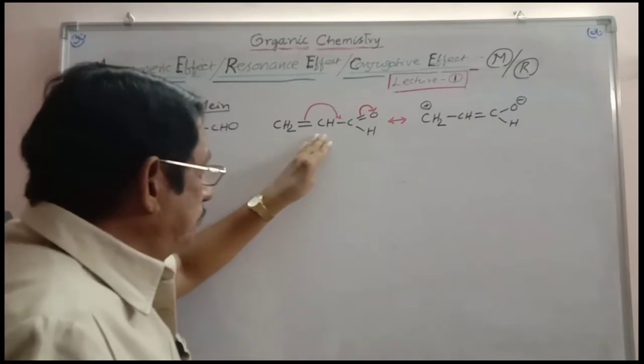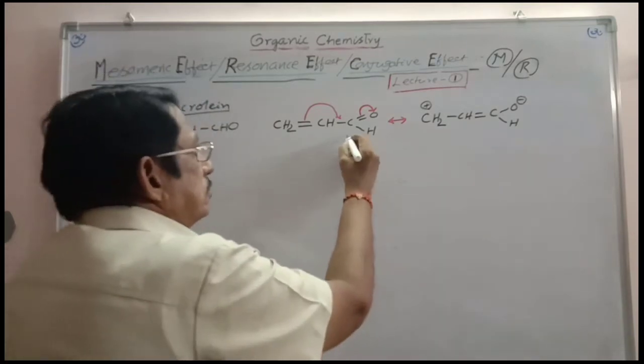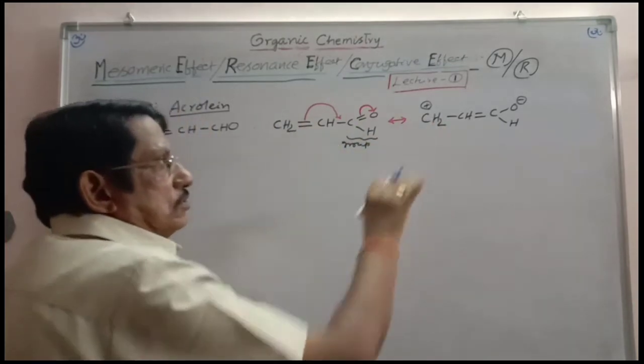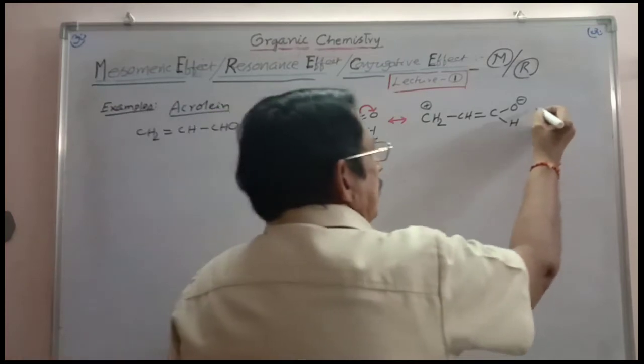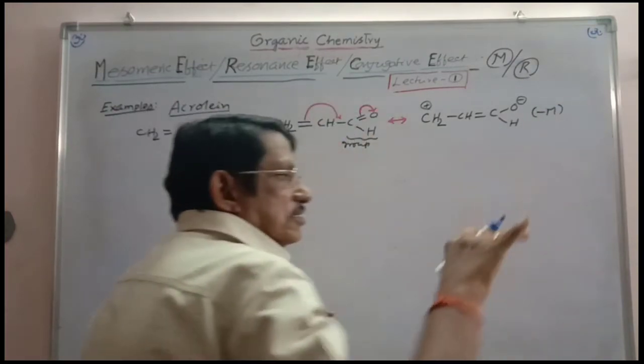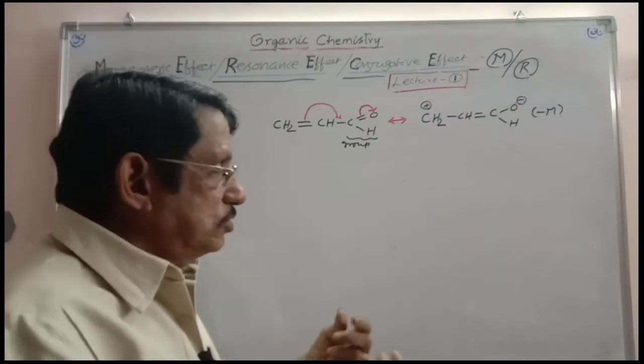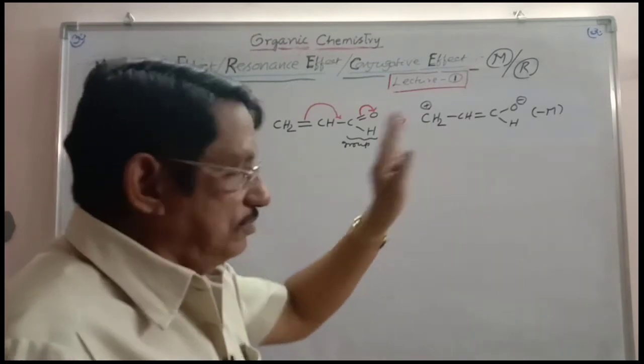And electron displacement is toward this group. Electron displacement is towards the group, and so this is having a minus mesomeric effect. Through minus M, we are able to write the resonance forms. So minus mesomeric can be easily understood by virtue of the resonance forms here.